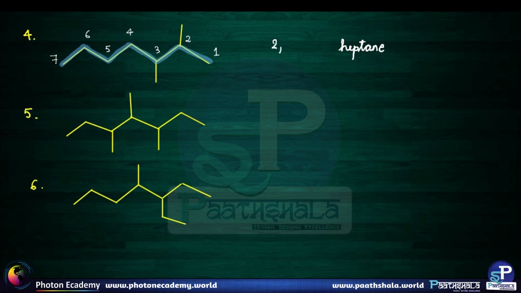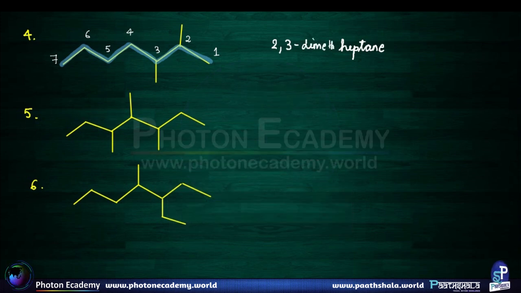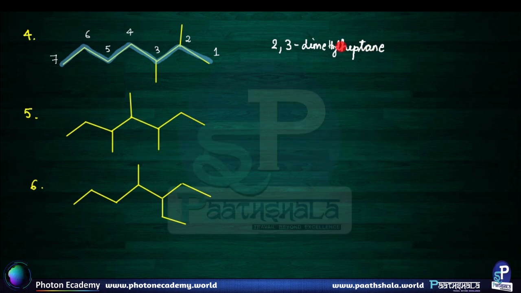It's represented like 2,3-dimethylheptane. So just carefully see that 2 numbers are separated with a comma, and a number and a word are separated with a hyphen, and there are no gaps between any words. So this is very important. If 2 or more than 2 identical substituents are present, we use the words di, tri, tetra accordingly.